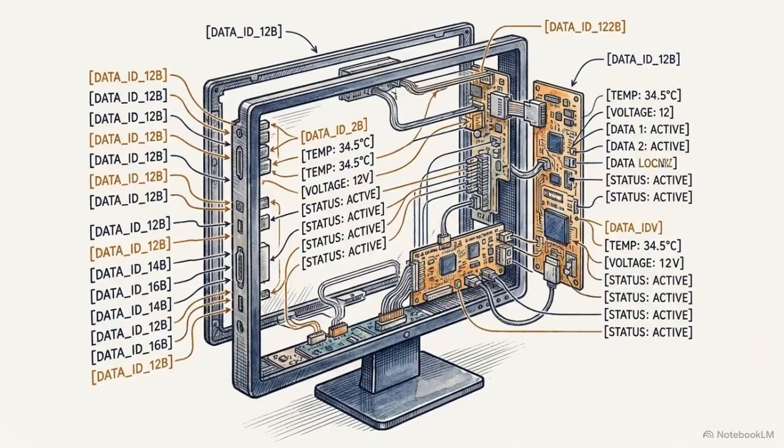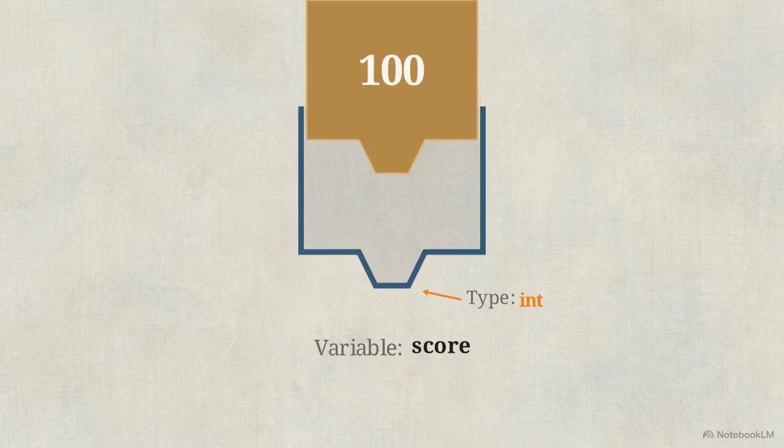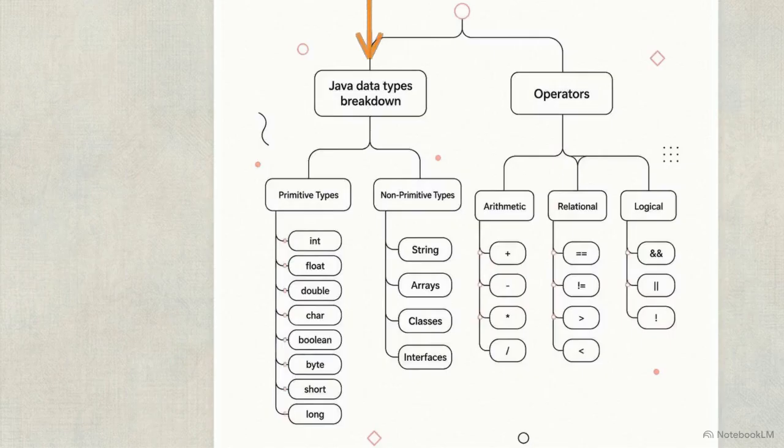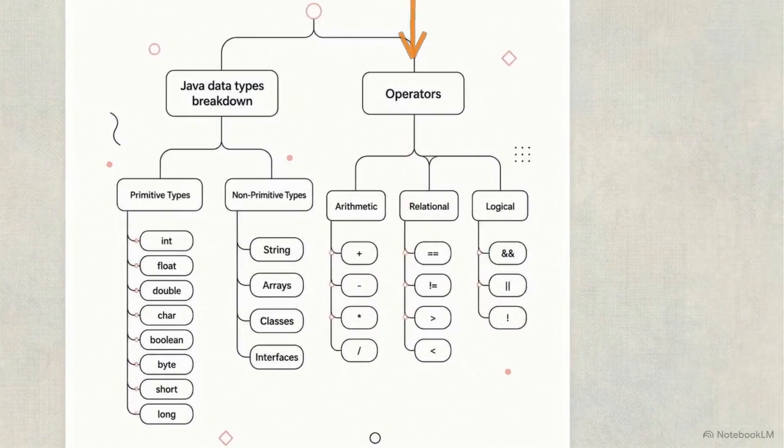All software relies on the ability to store and organize information. In Java, we use variables and data types to define how that information is held in memory. This breakdown shows the two main data categories. Primitive types store simple values directly. Non-primitive types, like arrays, hold complex data. To manipulate this, we use arithmetic operators for calculations and relational or logical operators to evaluate conditions.